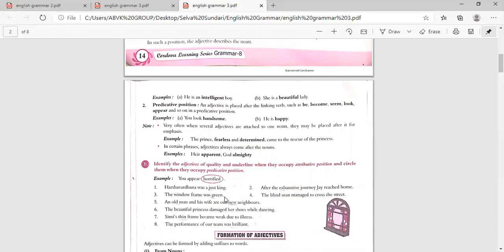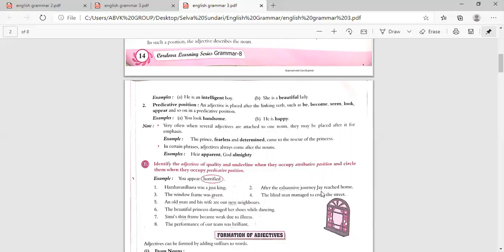You have to circle horrified because appear is a verb, and the word that has come after it is horrified. So it is in predicative position.